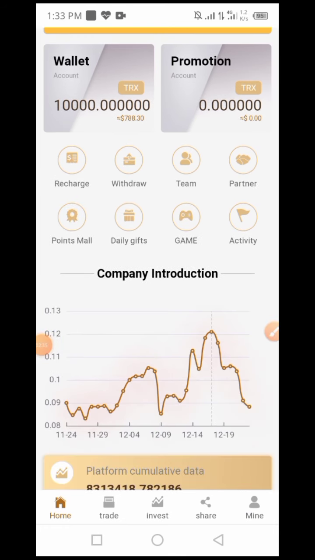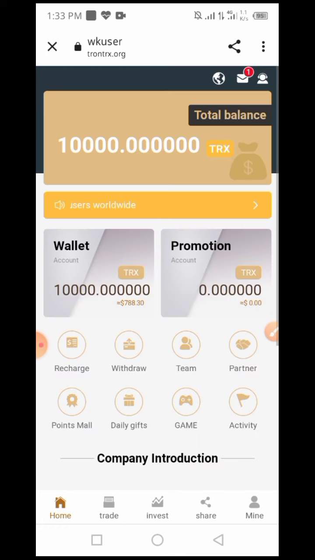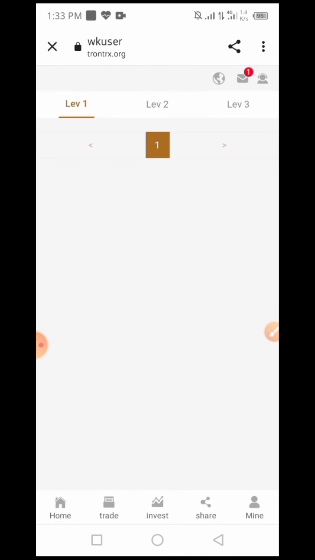You can see the company ranking in the past and in the future. See all these ranking tables. And at the bottom you can see the platform cumulative data and active users. And below that you can see all the user options: how to recharge, how to withdraw, team option. I click on the team option. At the end I will explain the other two options. You can see your team level 1, level 2 and level 3, all these options.